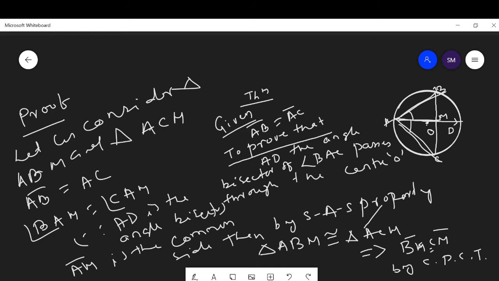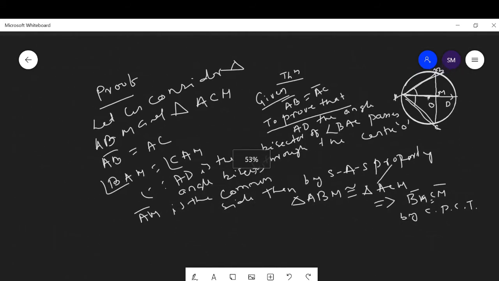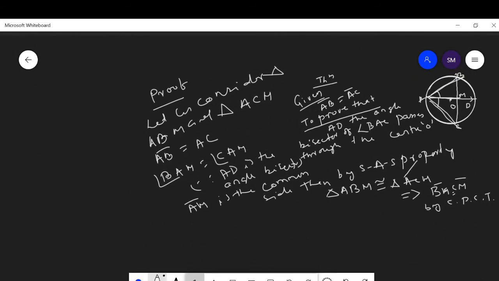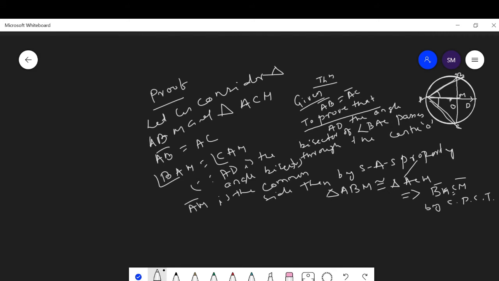By CPCT, BM is equal to CM. Then let us continue.